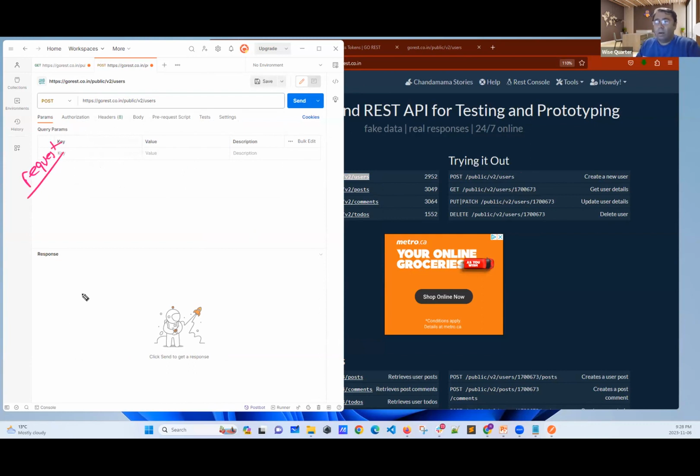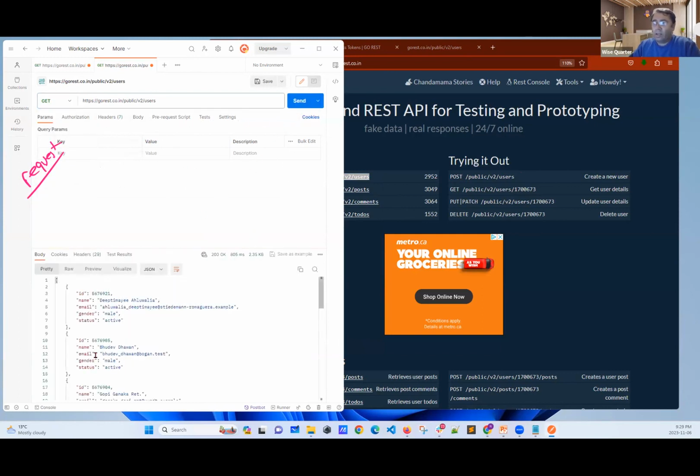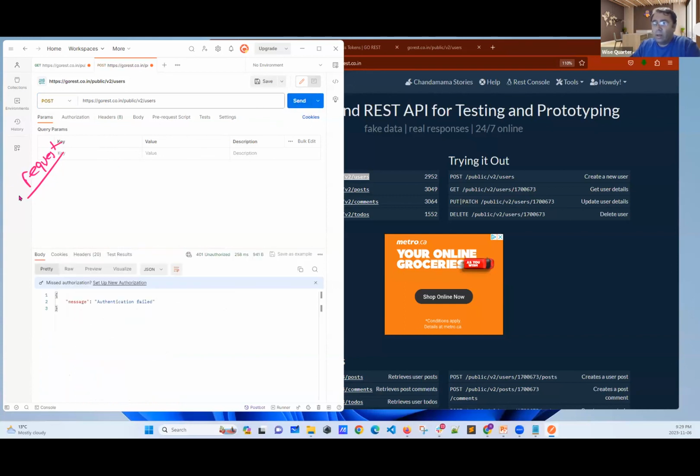Okay, now, if I used the get method, I could click send and receive the data. Good. If I say post, let me try it. Send it. I received something different. The post method says, sorry, your authentication failed. Good. They have something here, but more important is what I received here.